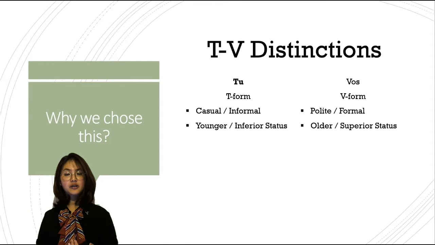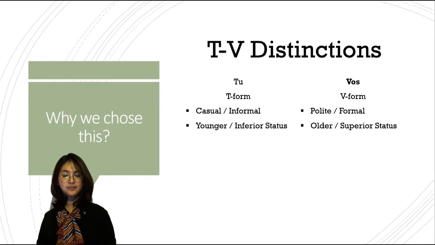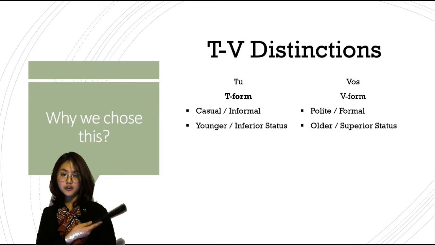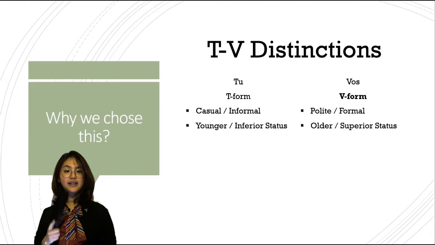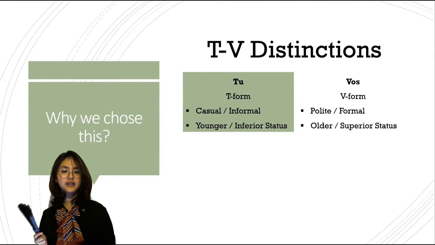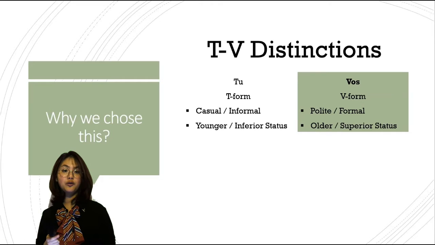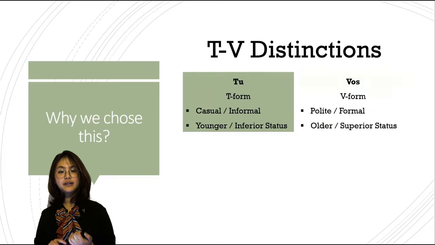TV distinctions originated from Latin pronouns tu and vos, a concept that was first introduced by Roger Brown and Albert Gilman in 1960. Two forms of address used in speech are tu form, also known as the T form, and vos form, also known as the V form. In English, the T form is a casual or informal expression, while the V form is polite and more formal expression. When TV distinction is present in a language, people who are older or have a superior status will be addressed by V form. On the other hand, people who are comparatively younger or have an inferior status will be addressed by T form, depending on the difference of power.